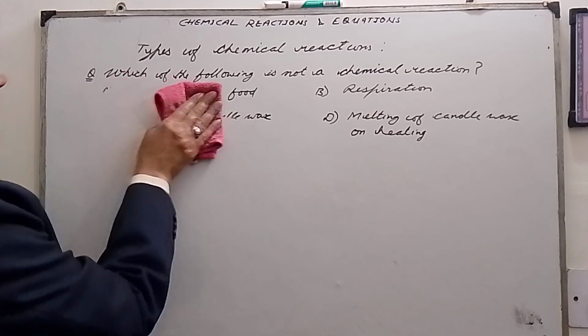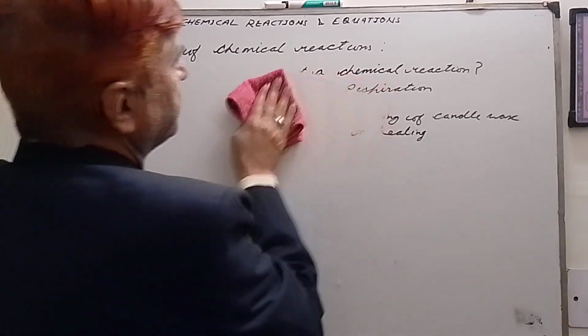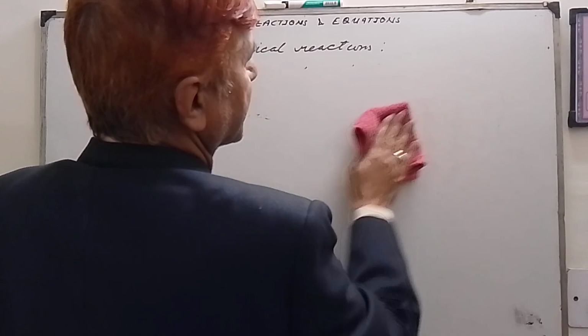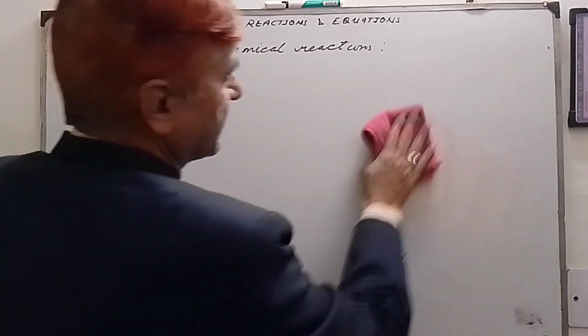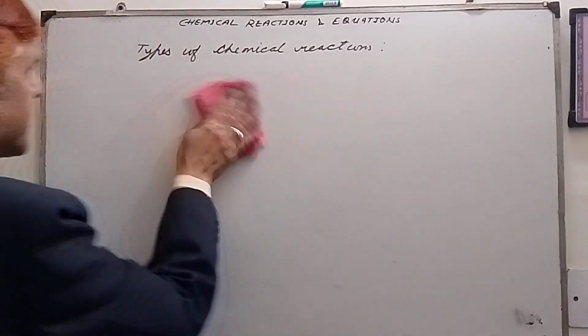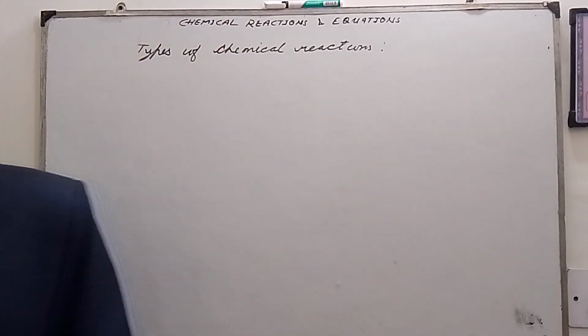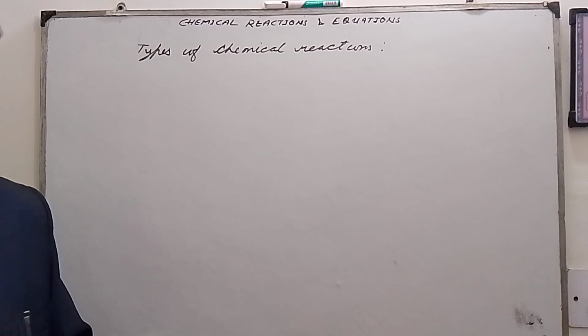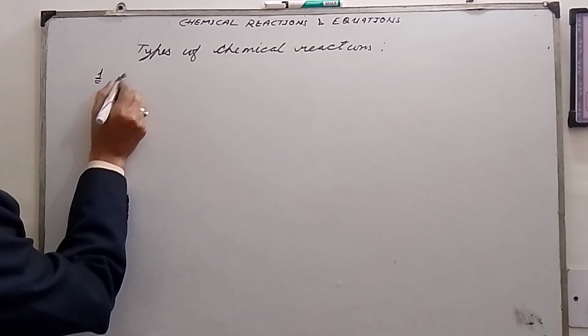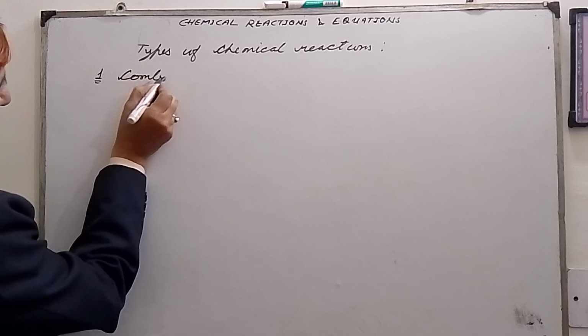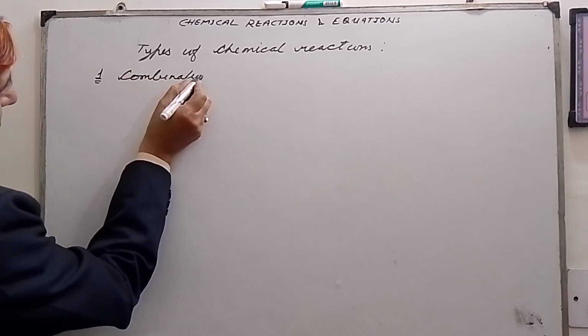Now our today's topic is combination reactions. We will study these reactions one by one. So today we are taking the first type of chemical reactions, that is combination reactions. Number 1 is combination reactions.